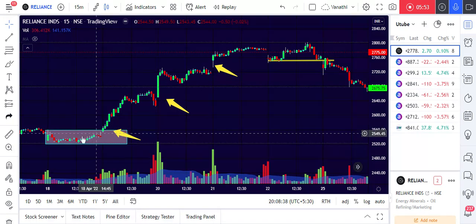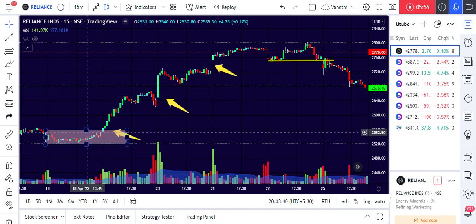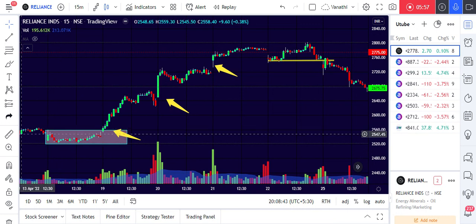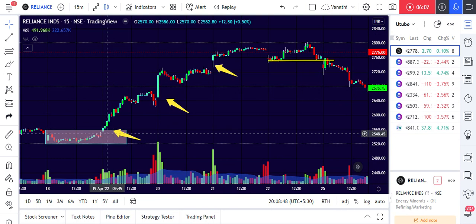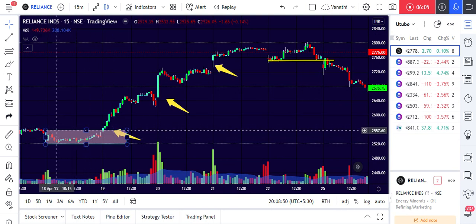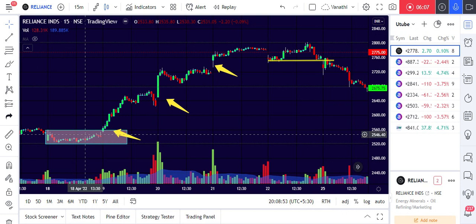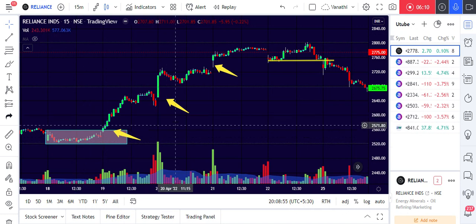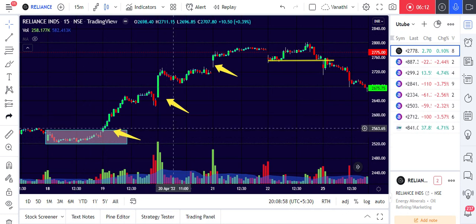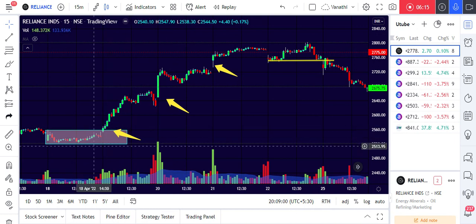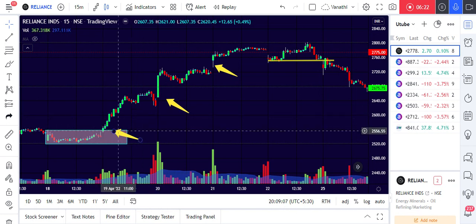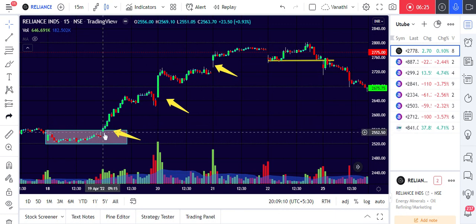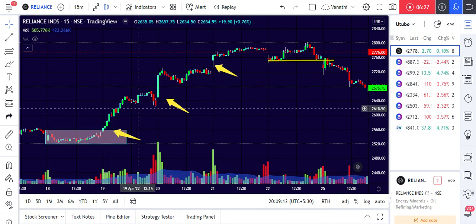We got this type of movement because we got a consolidation here. Whenever there is a consolidation, as we have seen in the previous videos, consolidation implies the market will be trending once the consolidation is taken out by the price. So here also the consolidation was taken out in the first 15 minutes candle itself, and it gave a very good movement. The first candle's high-low difference is small, and we got a very good move.